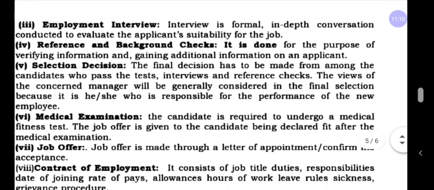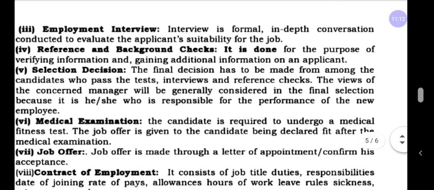Next, coming to the employment interview. After selecting a candidate, they have to undergo the interview. Interview is a formal in-depth conversation conducted to evaluate the applicant's suitability for the job. There are 2 persons, one is the employer, another is the candidate. The employer will ask some questions regarding his personal life or his profession, and the candidate has to be able to answer those questions. After being satisfied, the employer will select the candidate.